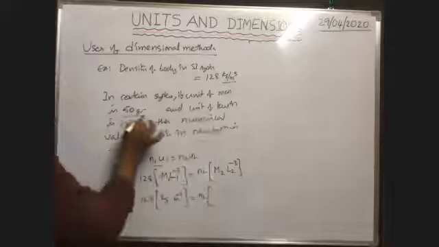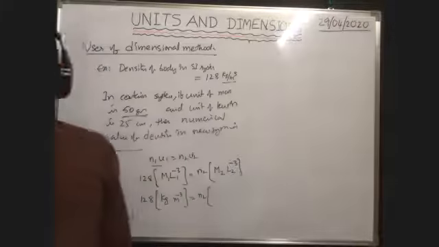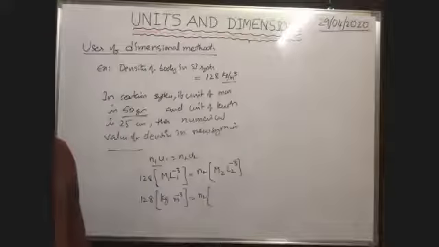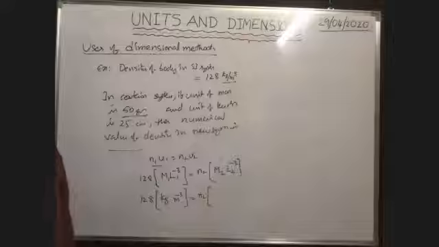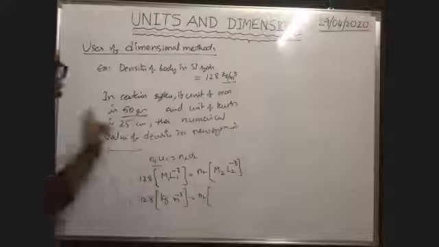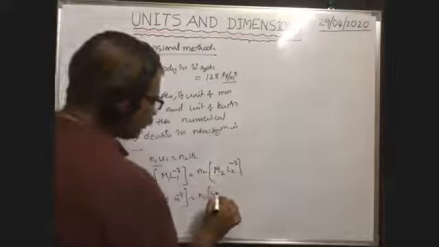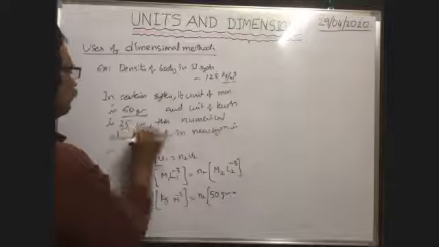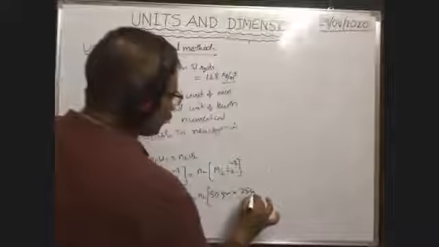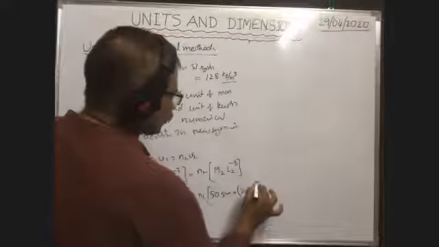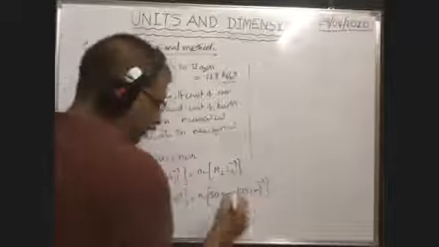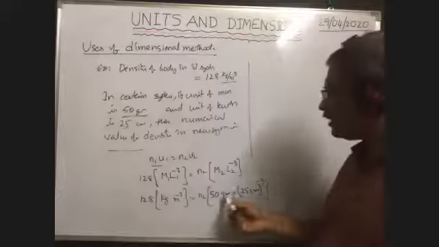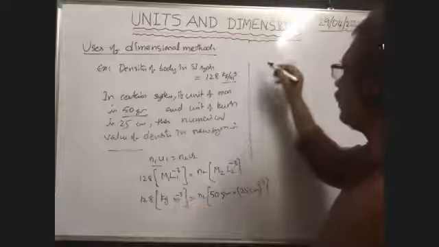What is the unit of mass in the new system? 50 gram. That's why here M2 you write 50 gram. Unit of length in the new system, 25 centimeter. So 25 centimeter, whole to the power of minus 3 is there. So you write whole to the power of minus 3. Now, gram and centimeter are in CGS system. You convert this also into CGS system.